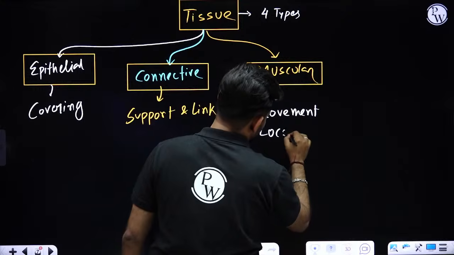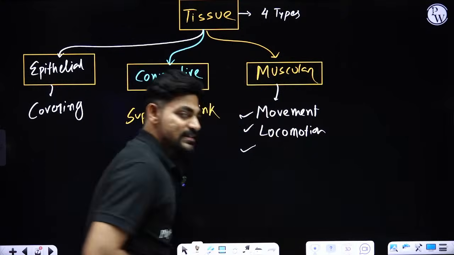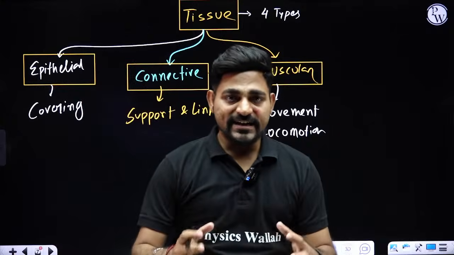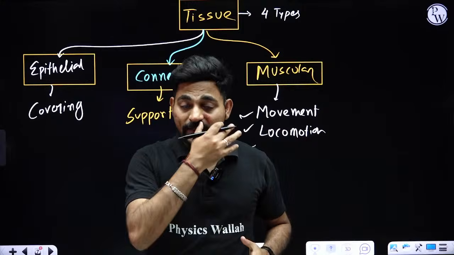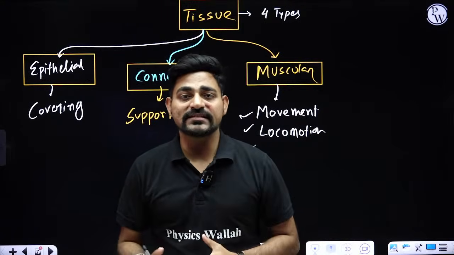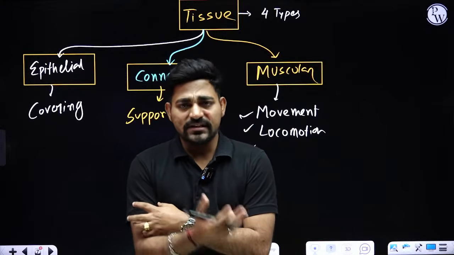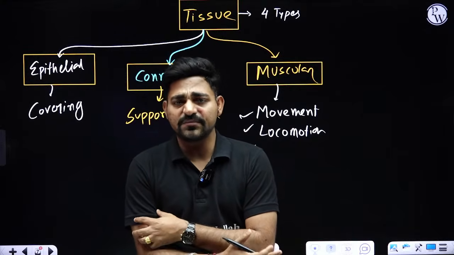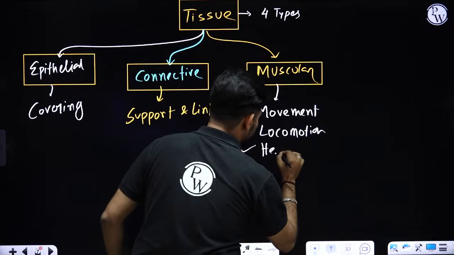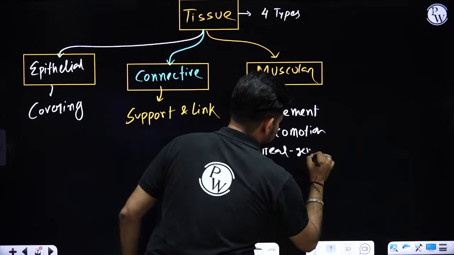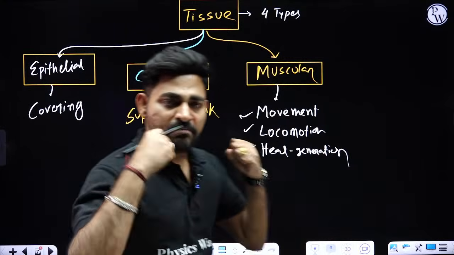Movement and locomotion. And also these muscles help us to generate heat. That's why when you exercise or when you are running, you are utilizing your muscles. Your muscles are continuously contracting and relaxing in a repeated manner, and that's producing heat. So heat generation is another function of your muscles.